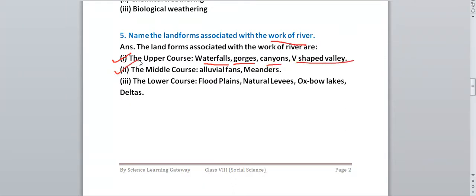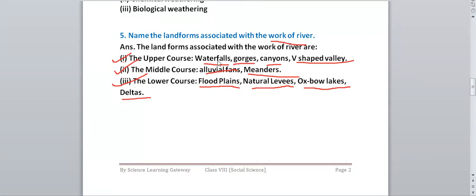In the middle course, what are the landforms? Alluvial fans and meanders. And in the lower course, what are the landforms found? Floodplains, natural levees, oxbow lakes, deltas. So these are the landforms associated with the work of the river. We have three courses in the river: upper course, middle course, and lower course.